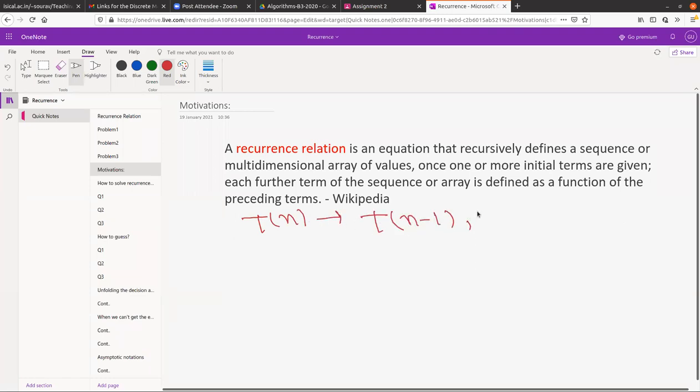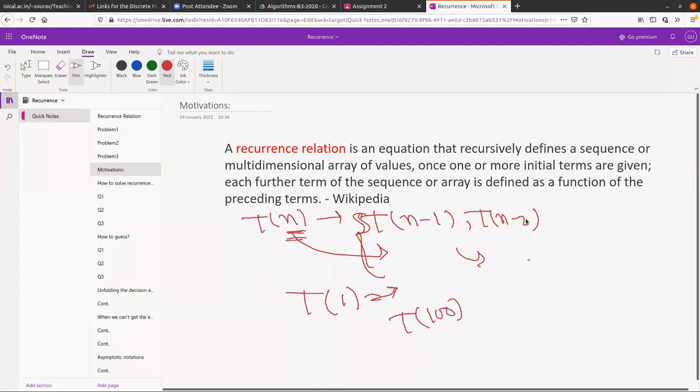So Tn minus 1, Tn minus 2, or something else, terms that appear before Tn, right? So you want to express Tn in terms of the terms that appeared before Tn, and also you want to give some initial conditions. In that initial condition, maybe T1 or maybe T100, that doesn't matter, that is different.